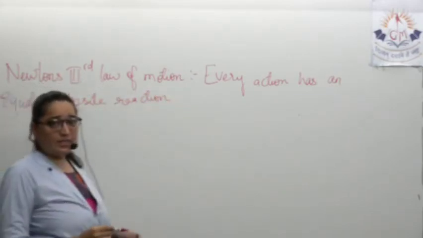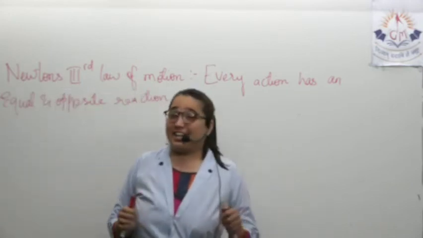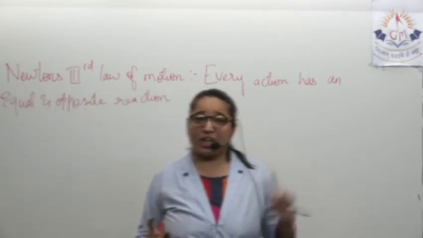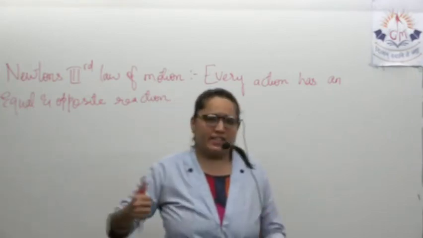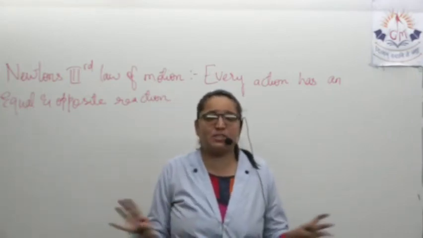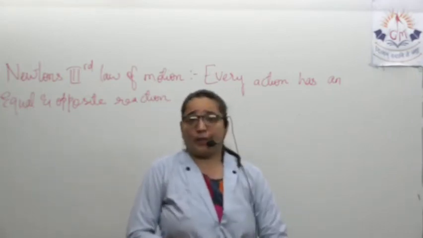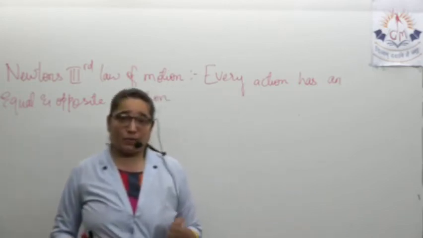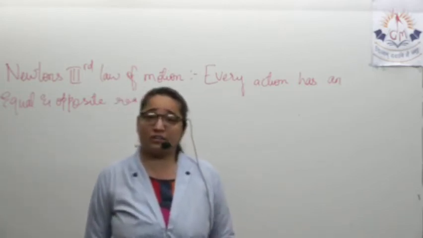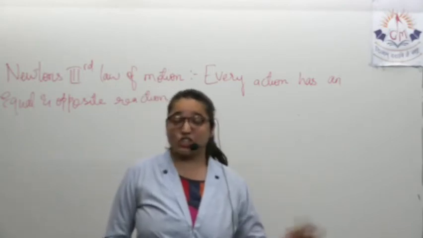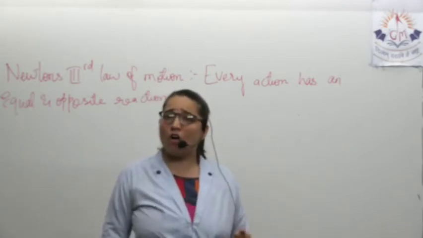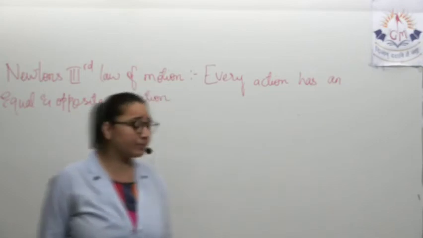What does Newton's third law of motion state? It states that every action has an equal and opposite reaction. This law is easy to learn, and the examples are easier. The topic that we did today, Newton's second law and third law, is helpful in the next lecture, where we are going to derive the law of conservation of momentum.